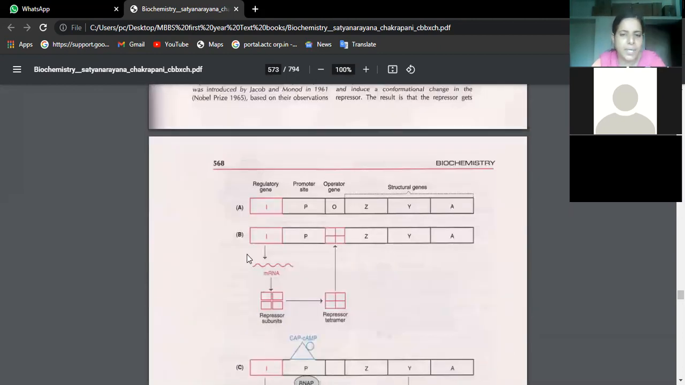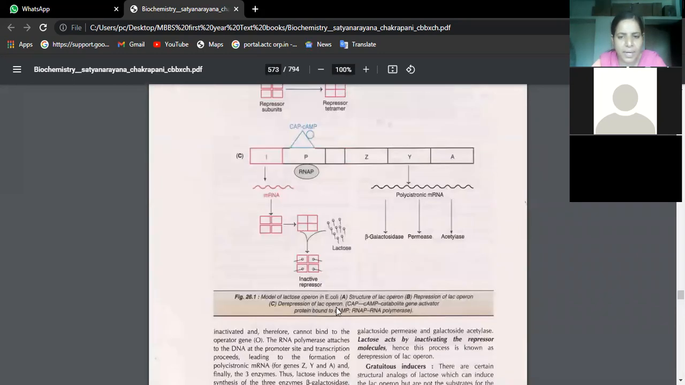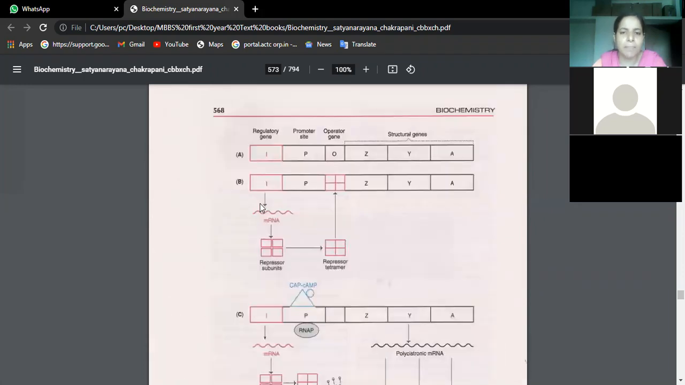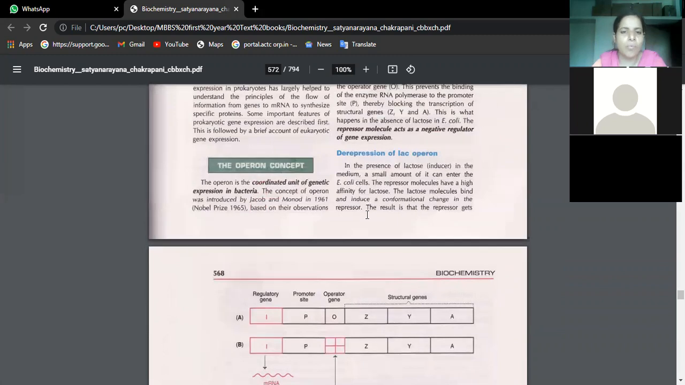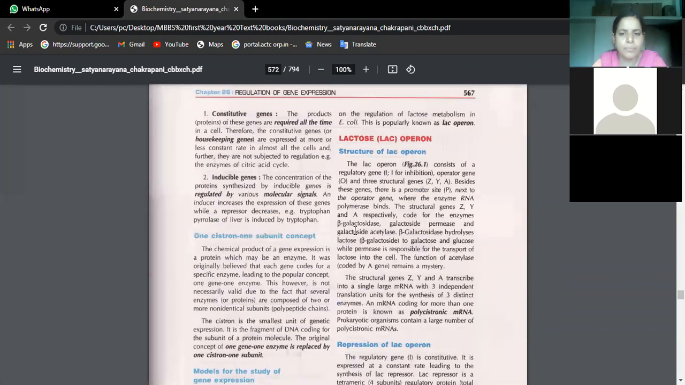Okay, now see here, A is one picture and B is one picture. The operator gene is further shown in 4 boxes, the rest will remain the same. In A you are finding the structure of Lac Operon. In B, repression of Lac Operon. In C, we are seeing the de-repression of Lac Operon. So now what is repression? Let us see.